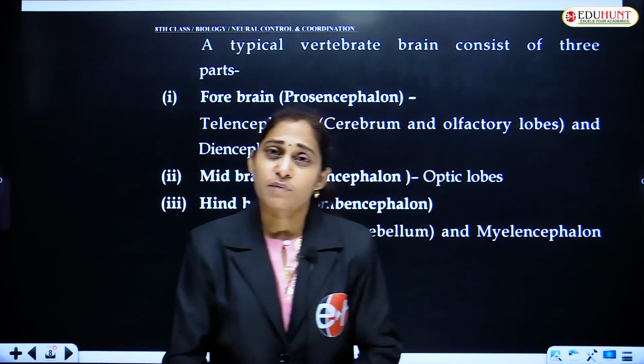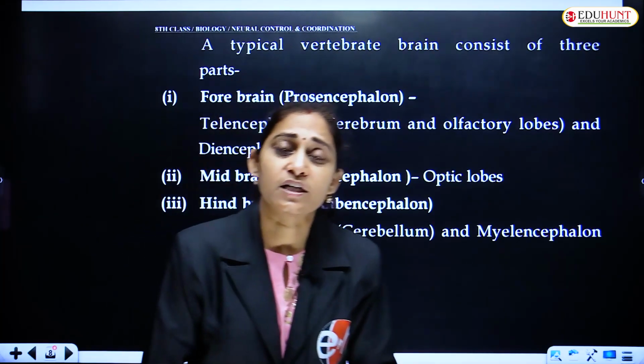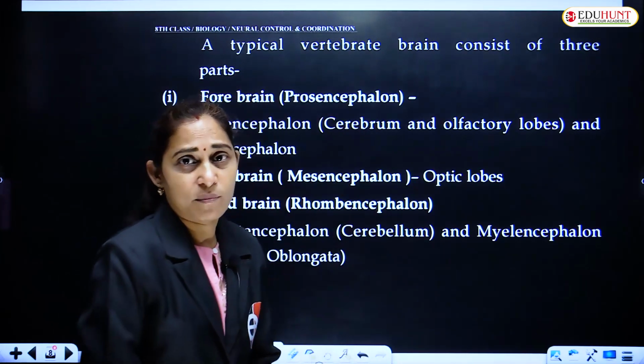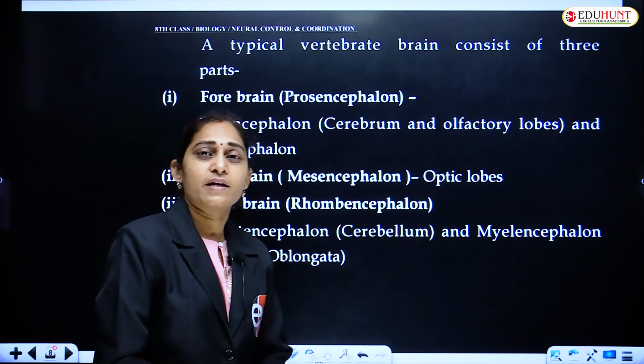One is nourishment, second is waste removal, third is acting as a shock absorber and protecting the brain and spinal cord from external shocks.